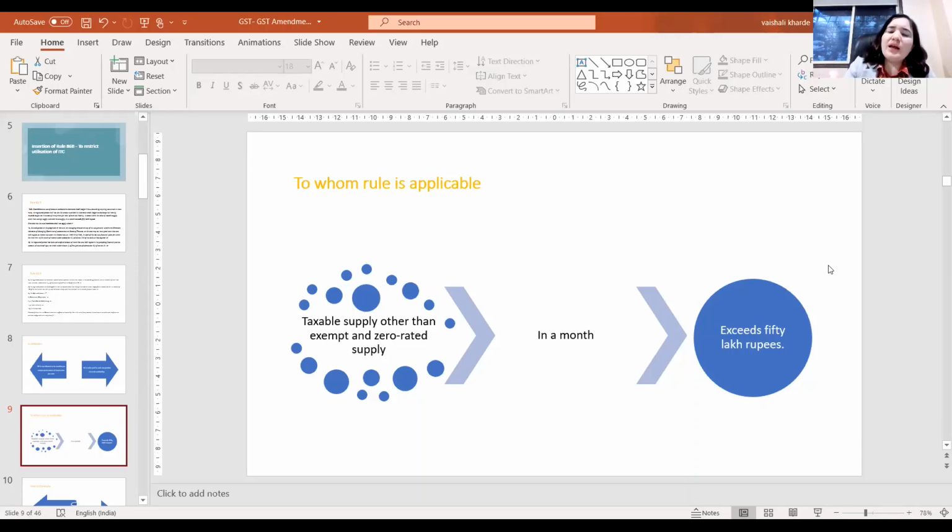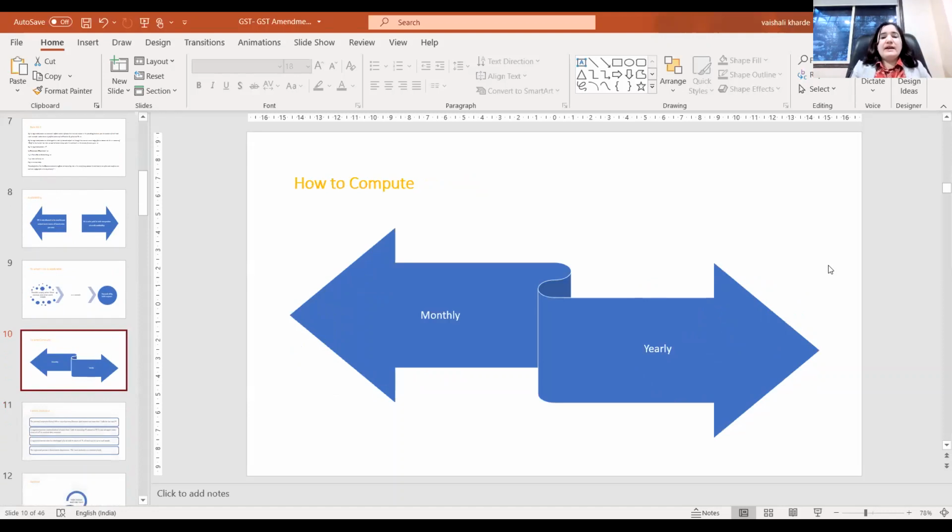Second, for the taxable supply in any month, this should not include the exempt supply and zero rated supply. Only if the value of taxable supply exceeds 50 lakh does this rule become applicable. So for checking the applicability, first check monthly applicability, not on the basis of yearly. If in any of the months the value of the taxable supply exceeds 50 lakh, then the rule becomes applicable. The second question arises: how to compute the 1%?